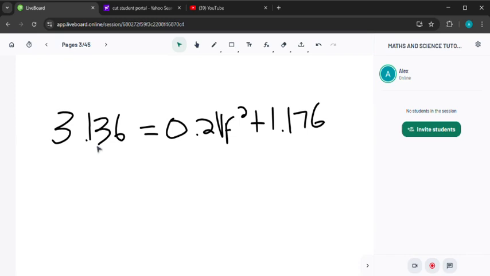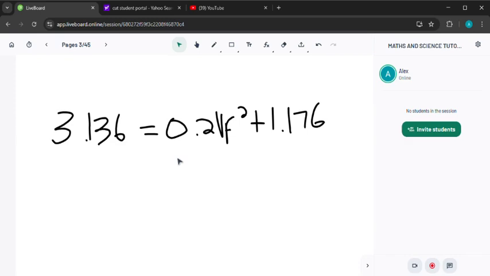So you can therefore do your calculations. 3,136 minus 1,176, how much does this give us? It gives us 1,96. Then you will be left with 1,96, which is equal to 0,2 vf squared.